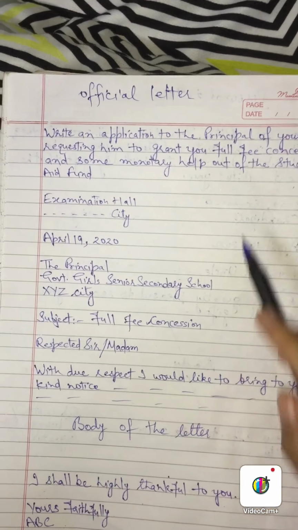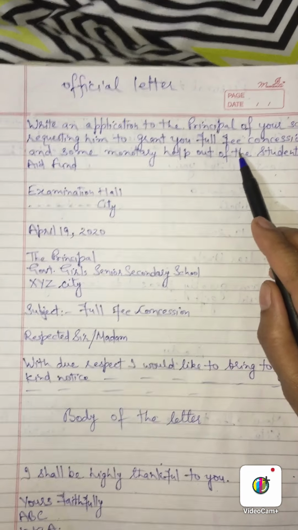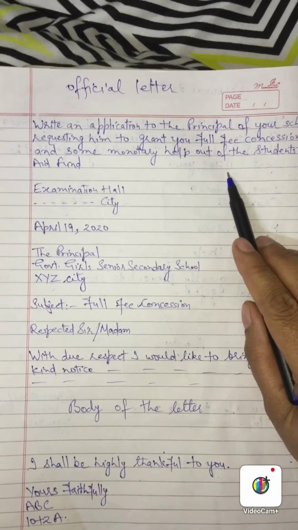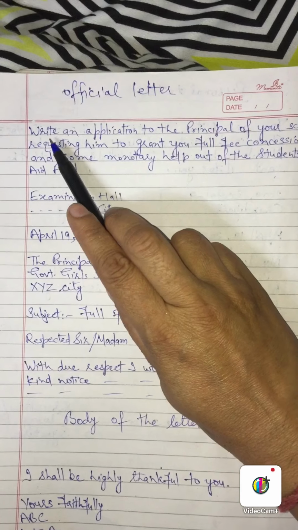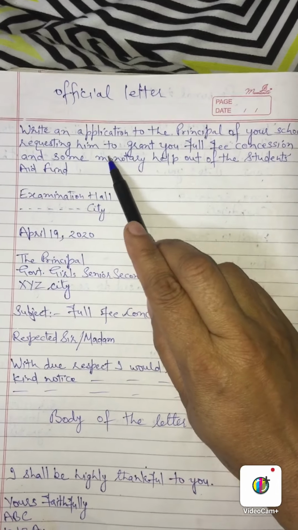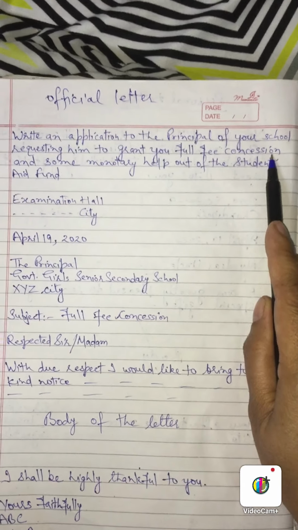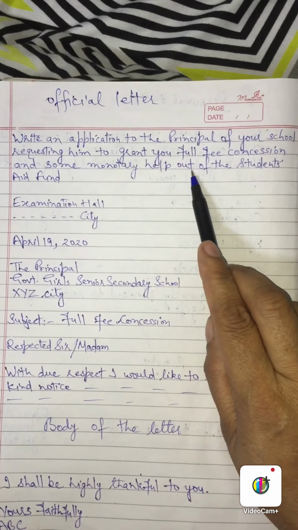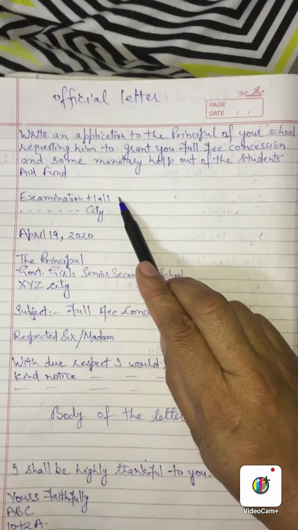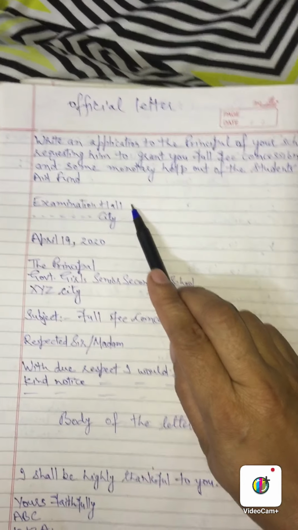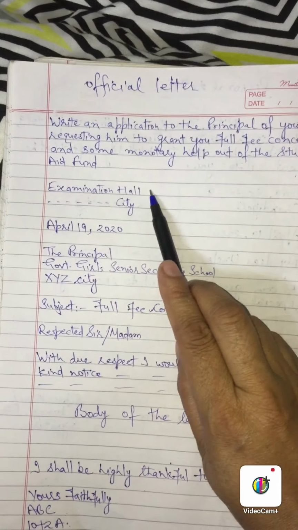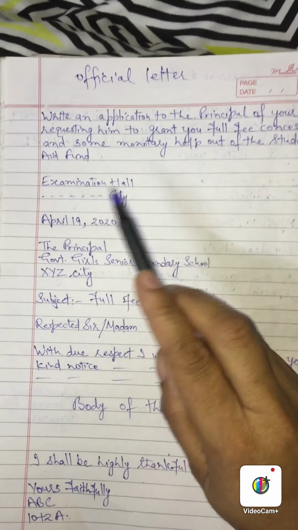Now if no name or no address is given in an official letter, then how to write that letter? Write an application to the principal of your school requesting him to grant you full fee concession and some monetary help out of the student's aid fund. So here no address is given, no name of the city is given, no name of the sender is given. So we will start it like examination hall, dash dash dash, city.